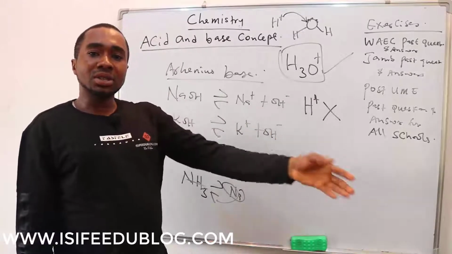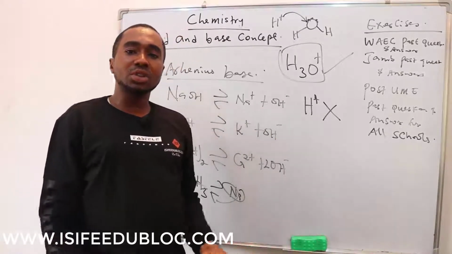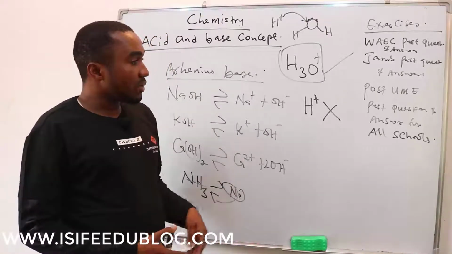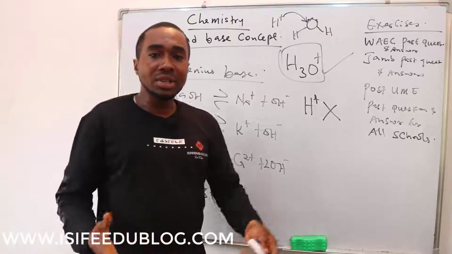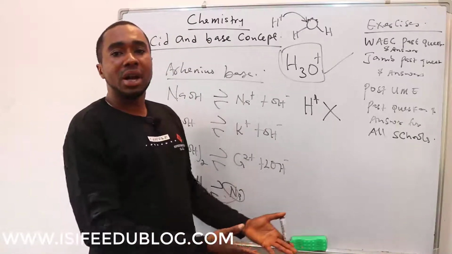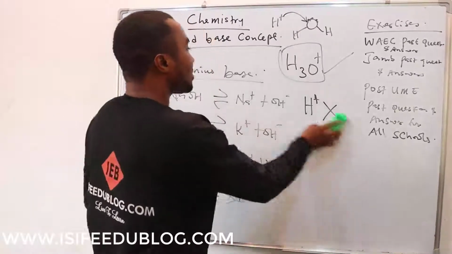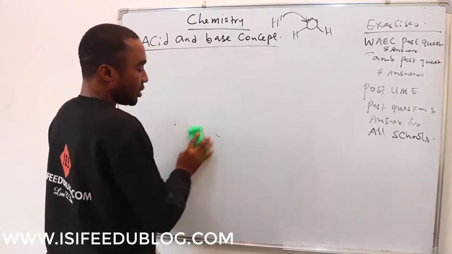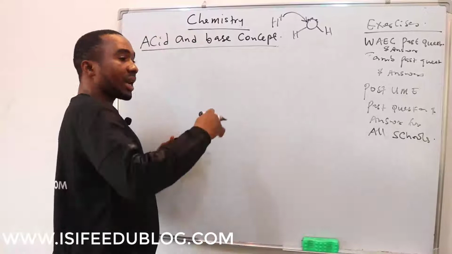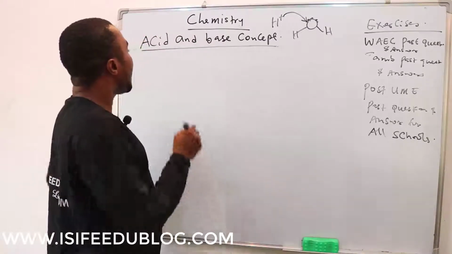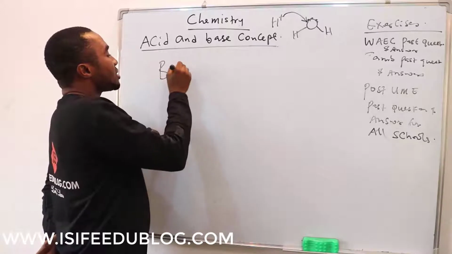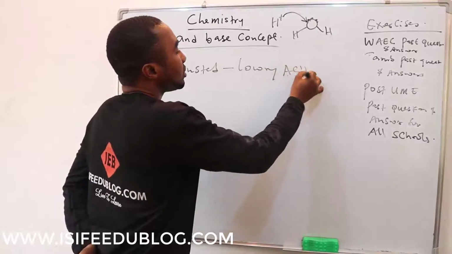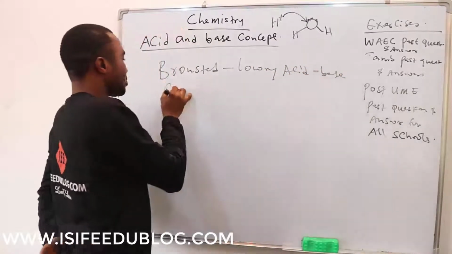And the second set of people, Bronsted and Lowry, tried to improve on the limitations of Arrhenius, and they gave their own definitions. Bronsted is a man working in a different place, and Lowry is another man working in a different place, but both of them said exactly the same thing, and because of that, they are merged together. What they worked on, we can classify as the Bronsted and Lowry acid-base concept.